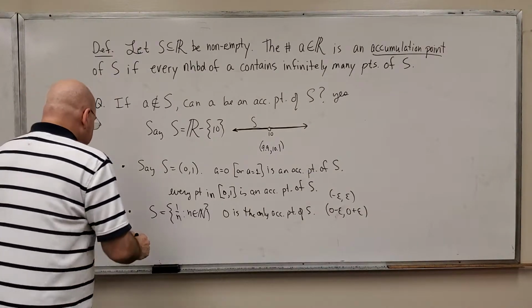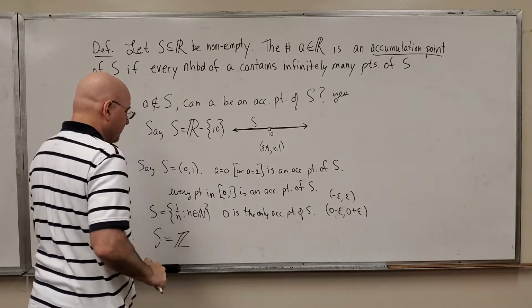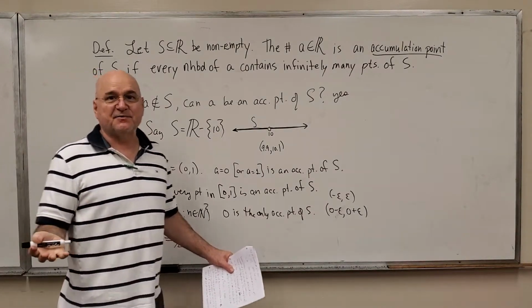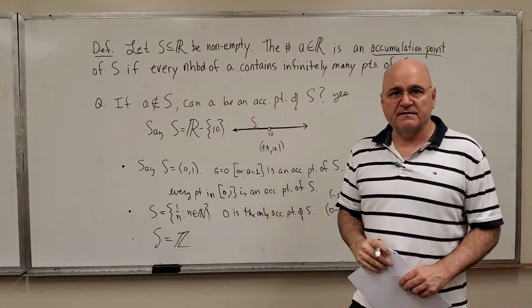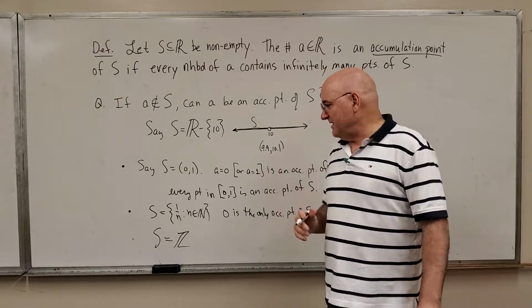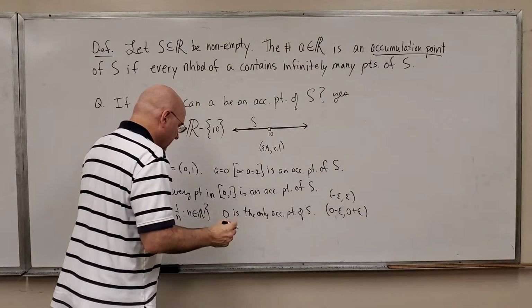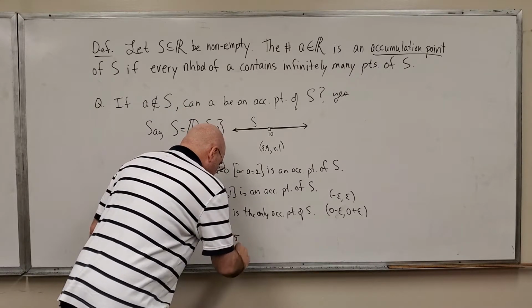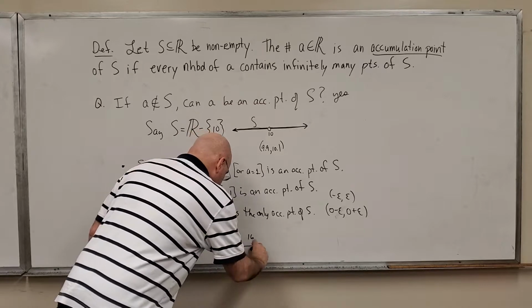And the last one we'll look at is, let's just say S is the set Z, the integers. Does the set of integers have an accumulation point? Well, no, it doesn't. It doesn't matter what integer you start with. I'll pick the number 15. That means the next one is 16, and the one before it is 14.